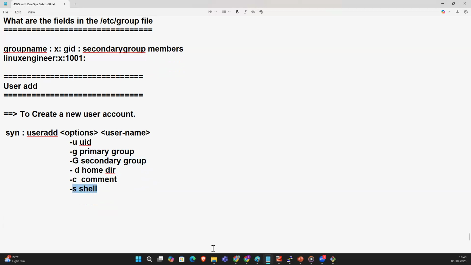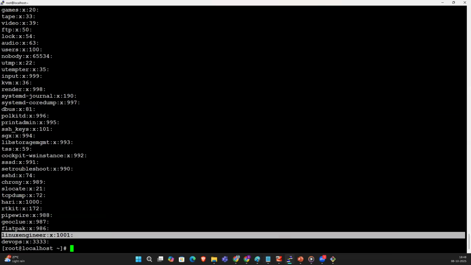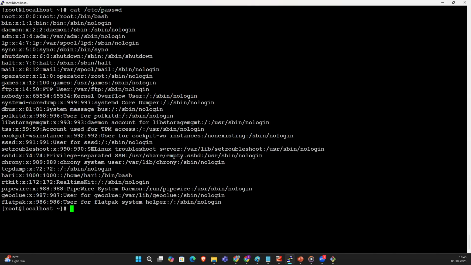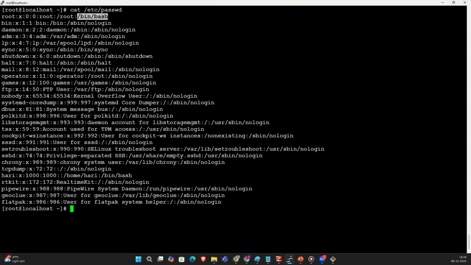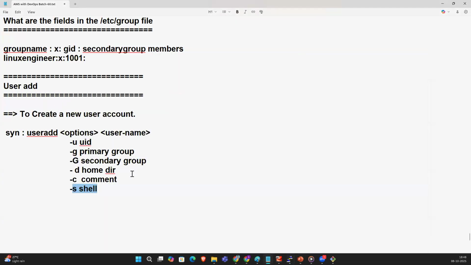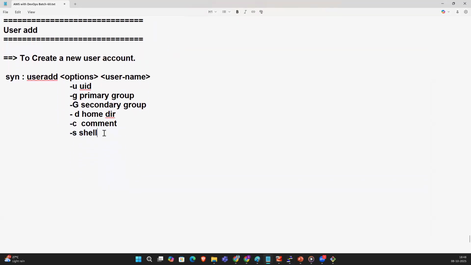So what is a shell? Let's run cat /etc/passwd. /bin/bash is the shell for the normal user and the root user. The others have /sbin/nologin, /sbin/nologin, /sbin/nologin again. This is the Hari user having /bin/bash. What is /bin/bash? What is /sbin/nologin? In the shell, you can get it.